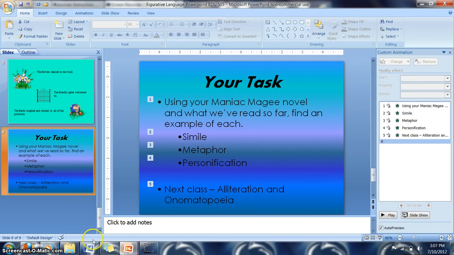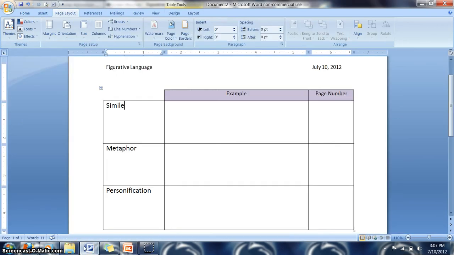So if I show you right now, this is what you're going to be drawing in your Maniac McGee novel notebook. So you're going to need an example of all three, and I do need you to put the page number after it. So after you're finished with this, you guys can get started. Good luck. If you have any questions, feel free to ask.